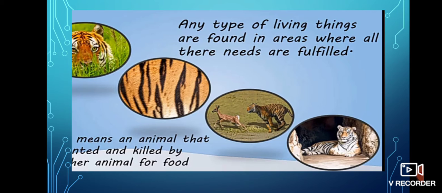Let's take the example of the tiger. A tiger has stripes. A tiger lies in wait for its prey among tall grasses. Its prey cannot see it in the grass because of the stripes. There are animals like the deer and the nilgai in the grassland. When the tiger is hungry, it can feed on them.